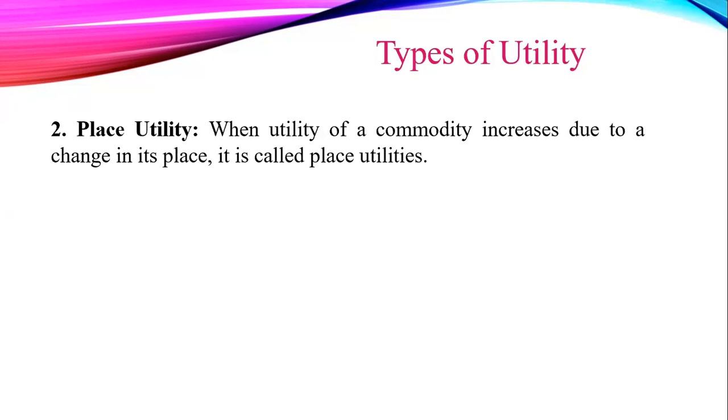For example, woolen clothes have more utility at cold places than at warm places. Transporters and retailers create place utility by making goods available to the consumers. Goods produced in Mumbai can be transported to Goa for consumption.